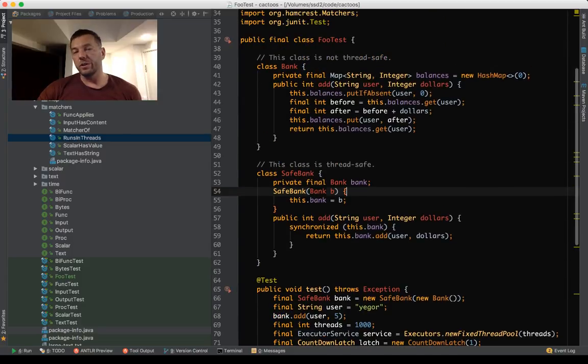I published an article about that on the blog a few months ago, maybe even a year ago, and I suggested that the general good practice would be to make all objects non-thread safe and provide synchronized decorators for all of them. So if you create a bank, supply a synchronized decorator for your bank.